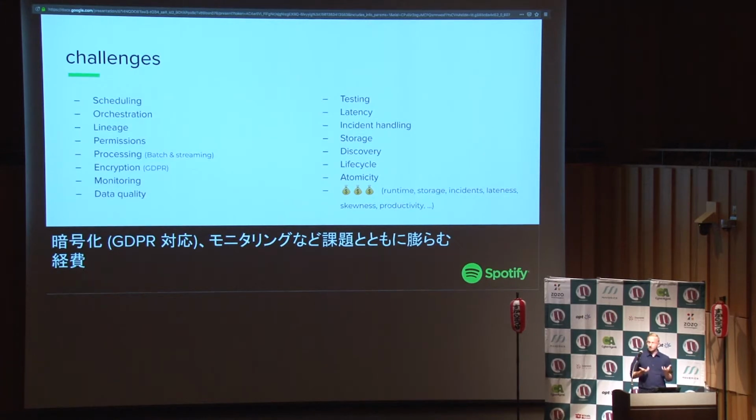What happens when an incident happens? If I'm using Google Cloud and Google has an issue, maybe my job won't run. What do I do then? You still need to handle storage.